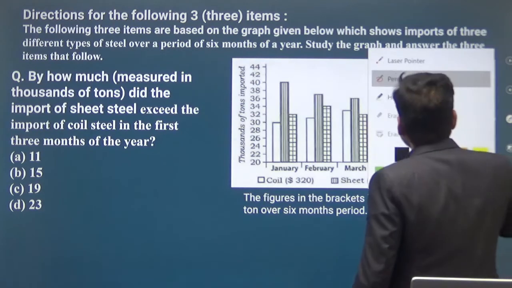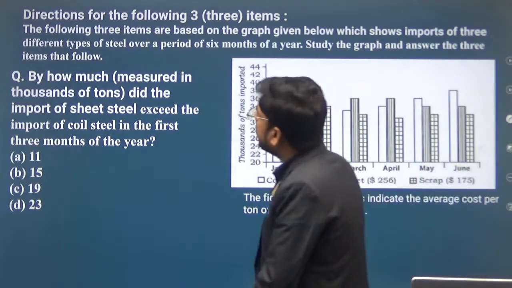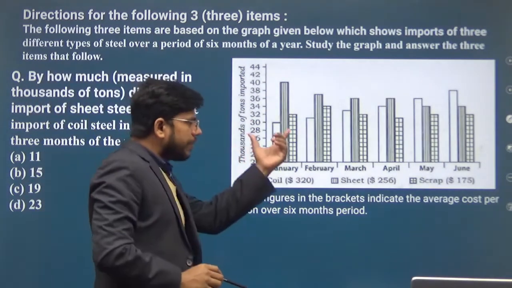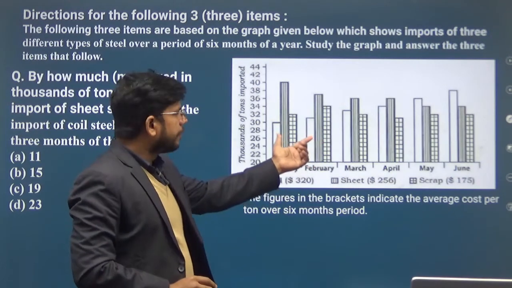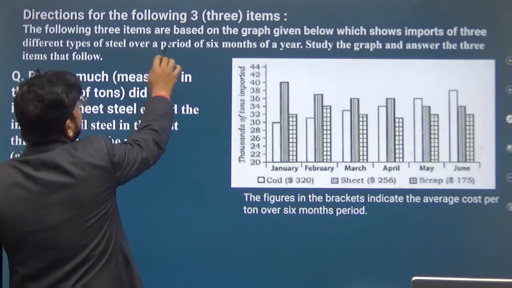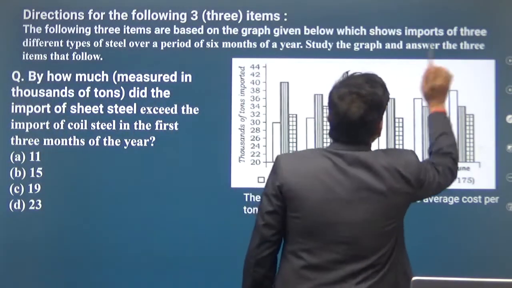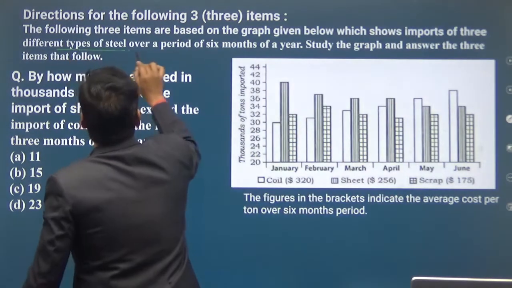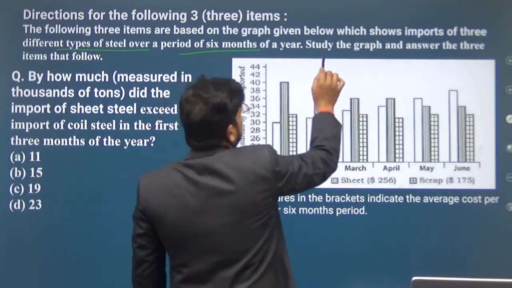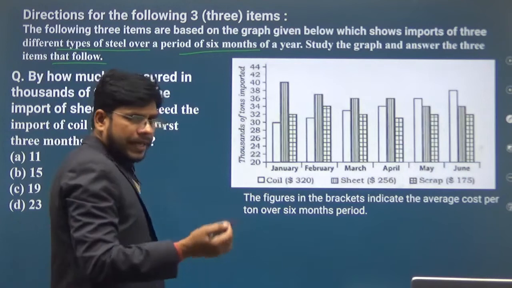Now the next question. What is the next question? Direction for the following 3 items. There are 3 questions based on this graph. The following 3 items are based on the graph given below, which shows the import of 3 different types of steel over a period of 6 months of a year. Study the graph and answer the 3 items that follow.